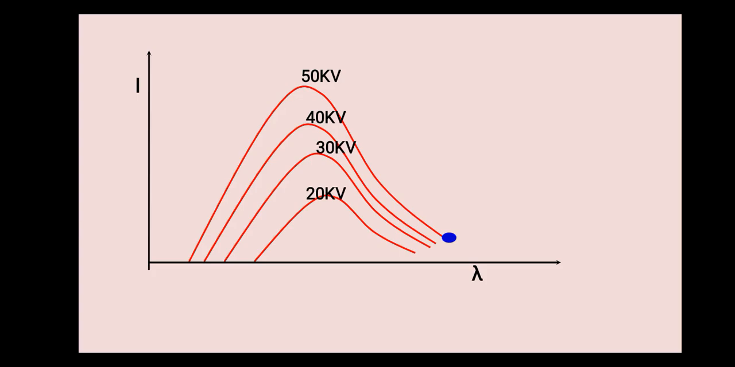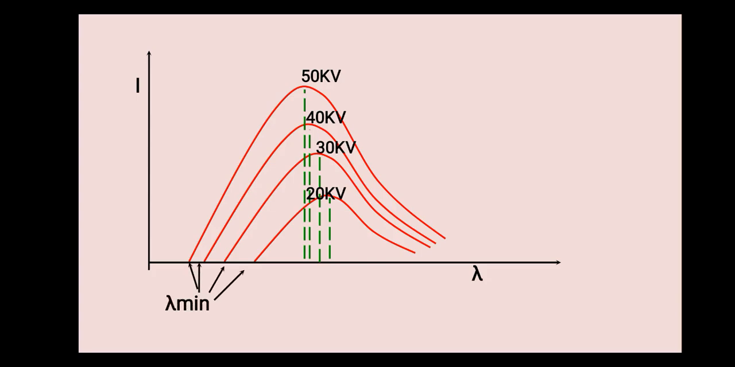Second thing, as the potential difference between cathode and anode increases, like 20 kilovolt, 30, 40 or 50 kilovolt, the value of maximum intensity also increases. That means the height of that peak increases as the potential difference between cathode and anode increases. Next thing you can note down here is that the maximum intensity peak shifts towards the shorter wavelength side as the potential difference increases.